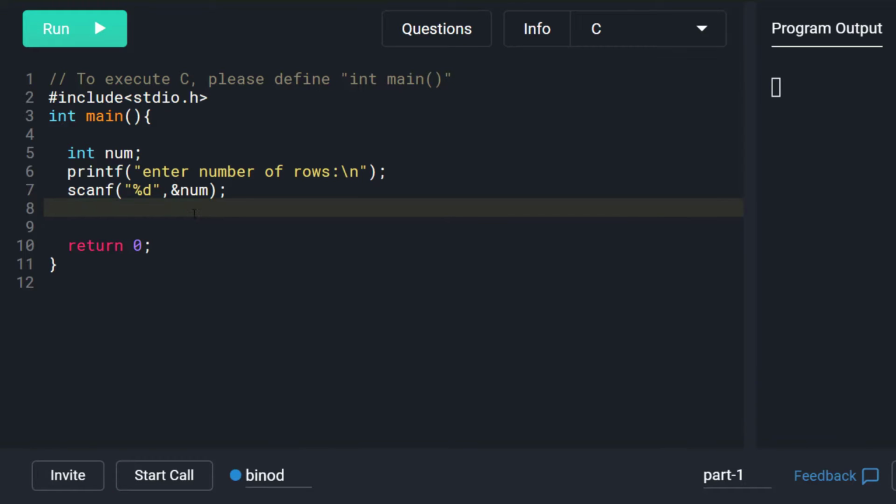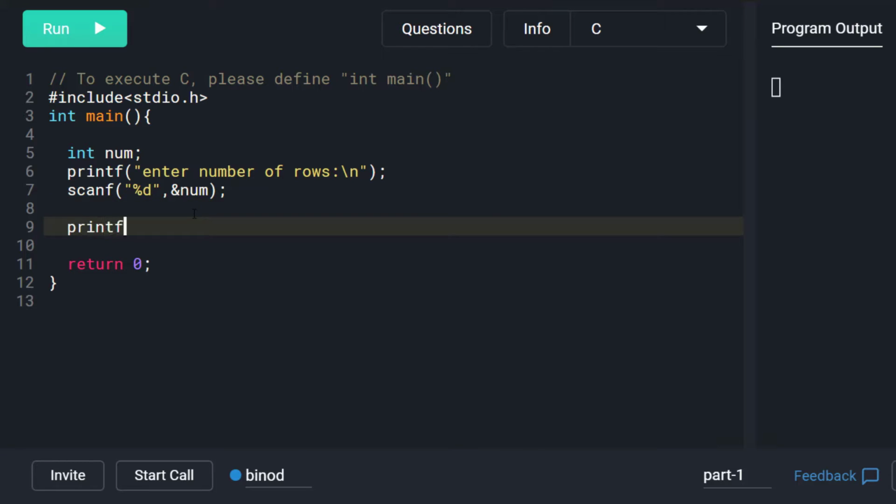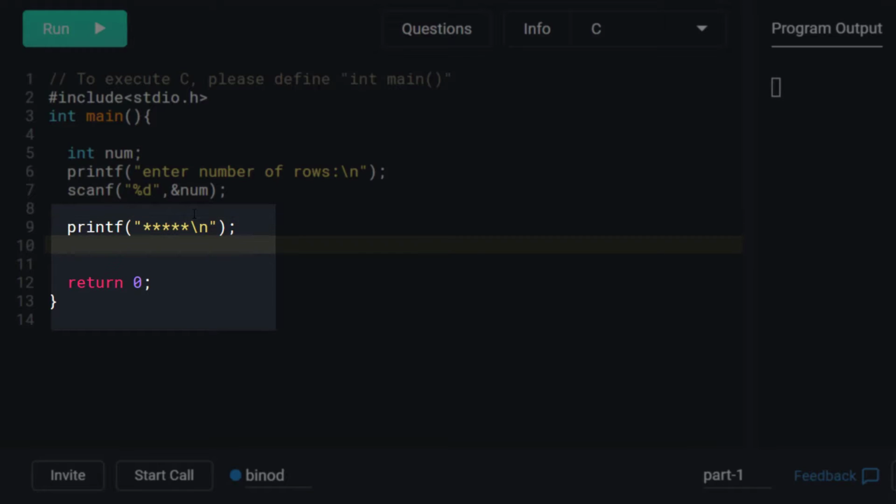Here's where we have to write logic for the given question. Now let's break down the pattern into smaller ones and try different ways of printing the same pattern and find the best approach to do it. One way of printing the given pattern is using printf statements. We can print this using a printf statement as following.